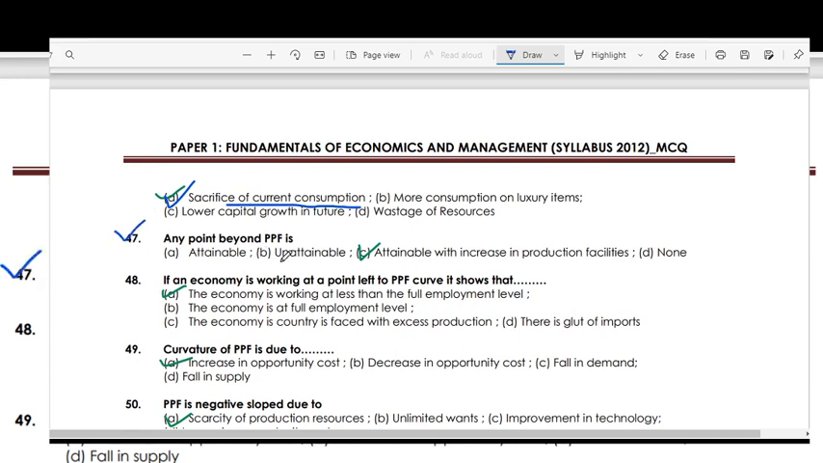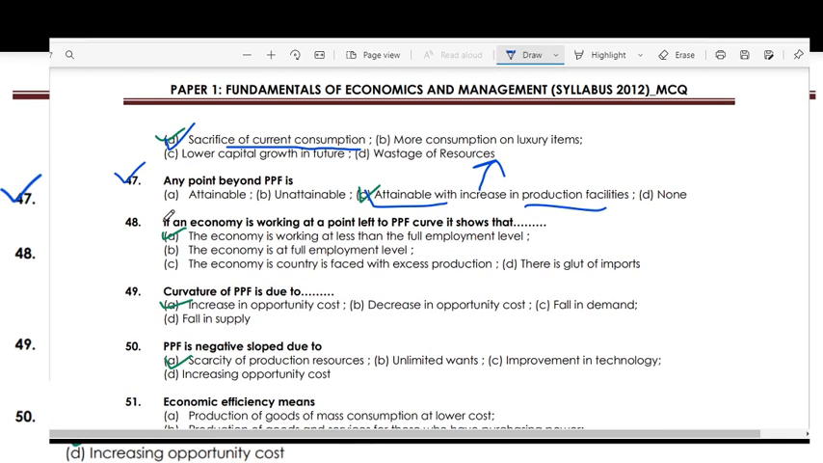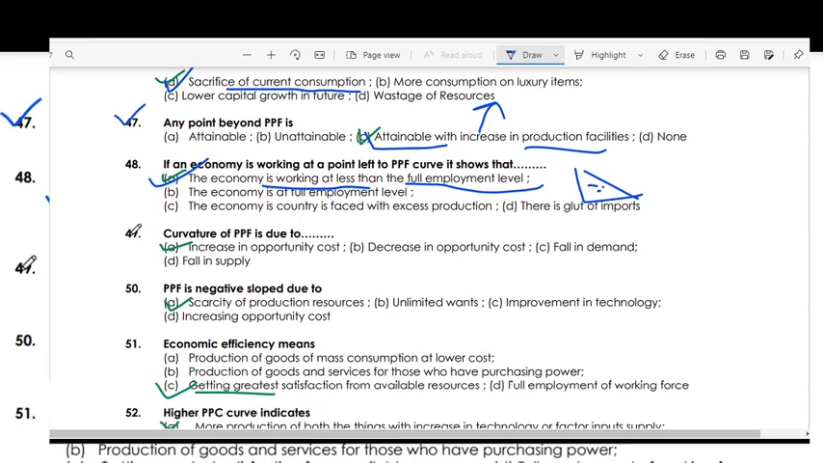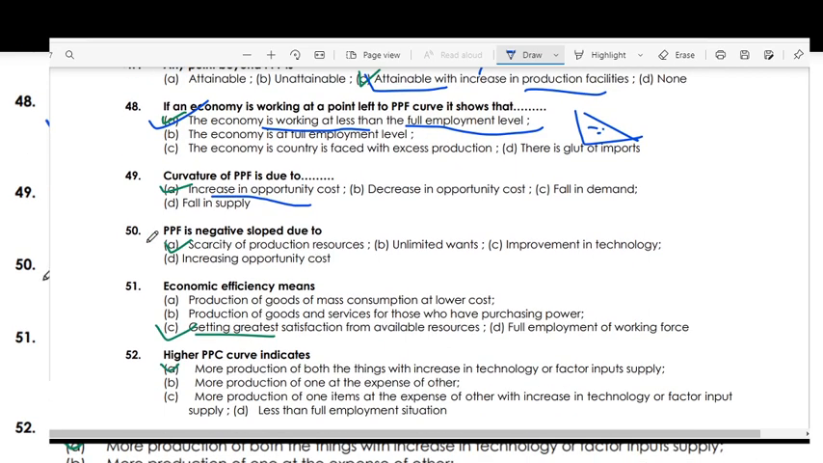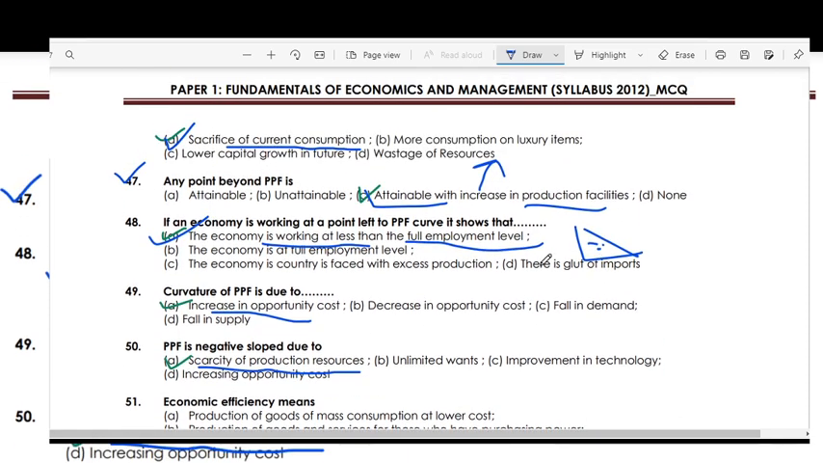Any point of PPF is attainable with an increase in production facilities. If an economy is working to the left of the PPF curve, it shows that the economy is working at less than the full employment level. Curvature of PPF is due to the increase in opportunity cost. PPF has a negative slope due to scarcity of production resources.